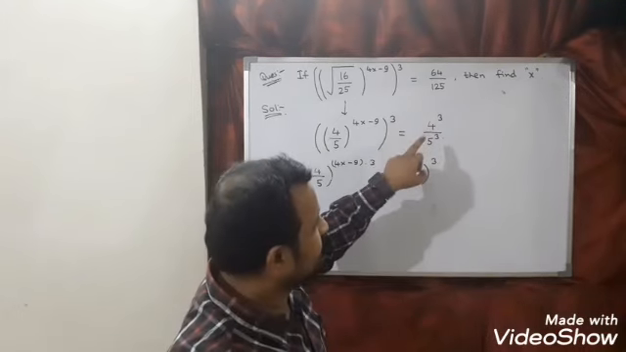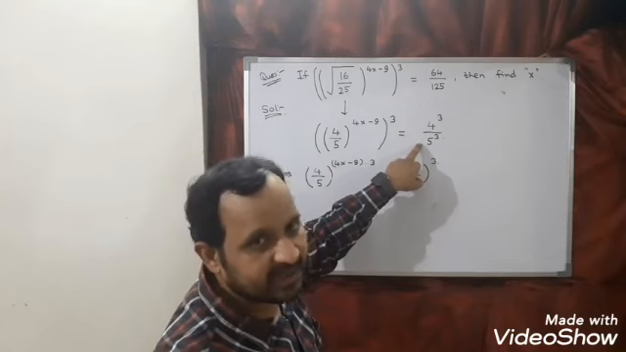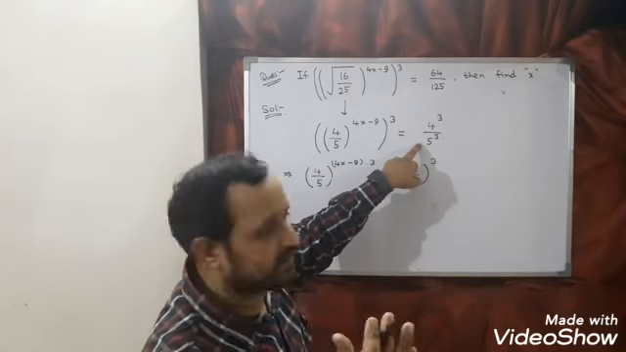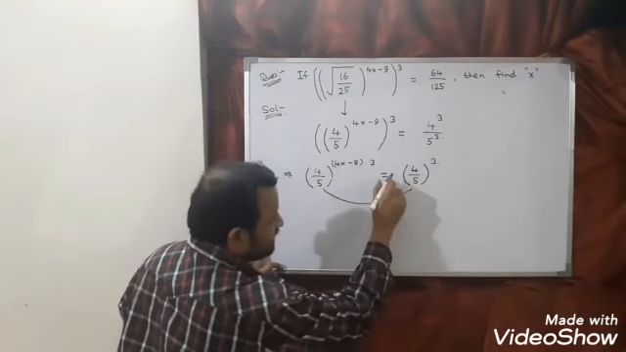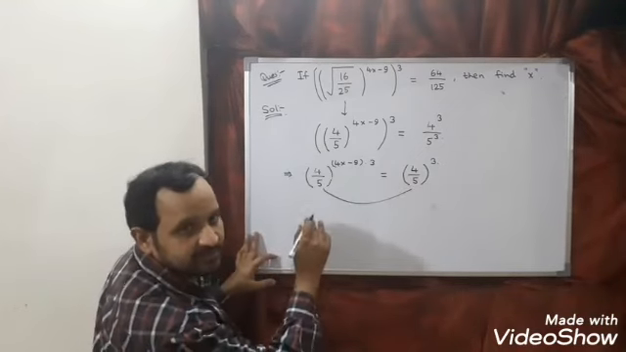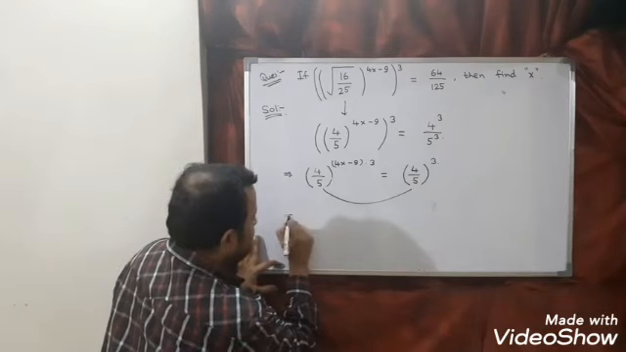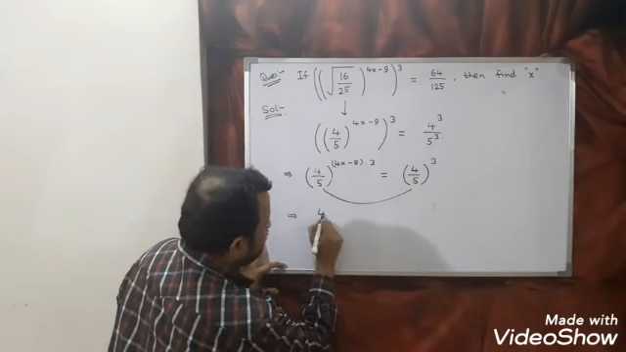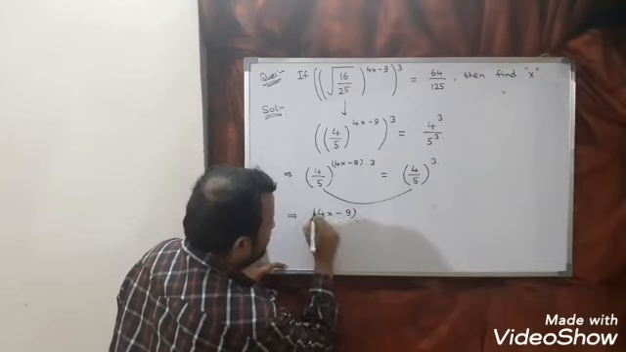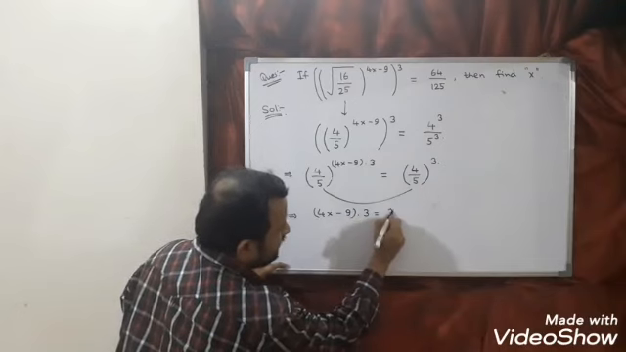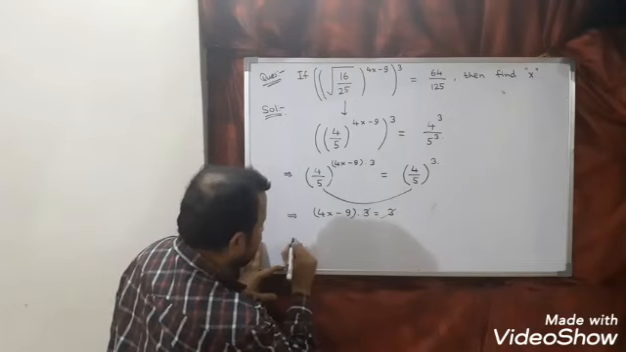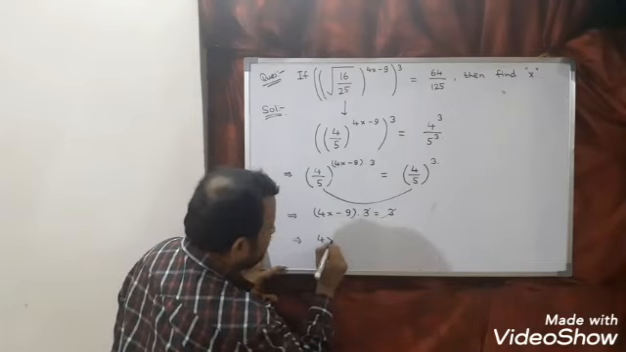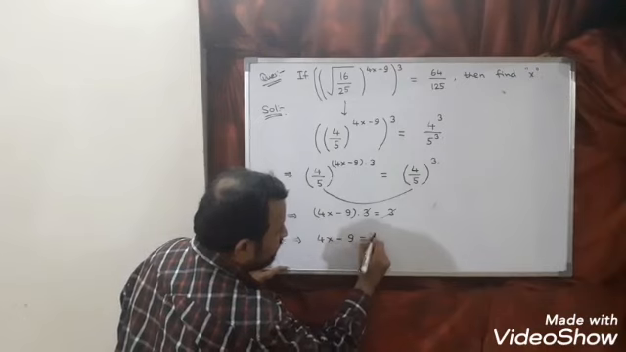a power m divided by b power m we can write as a by b whole power m. Now you can see here base is same, equal sign came. So we can equate the powers. Now equate the power. So (4x minus 9) into 3 is equal to 3. Now you can see 3, 3 cancel. So this we can write as 4x minus 9 is equal to 1.